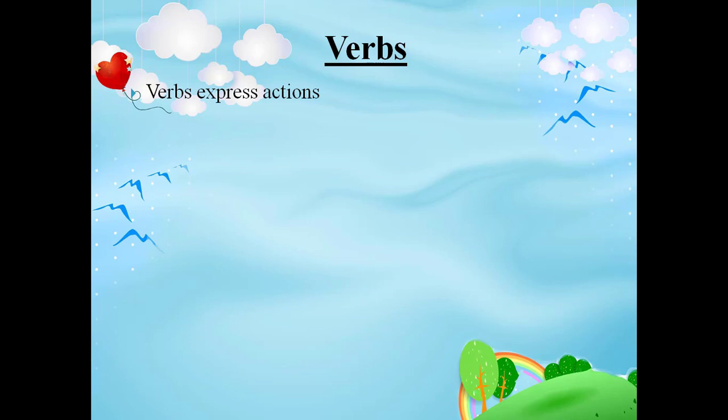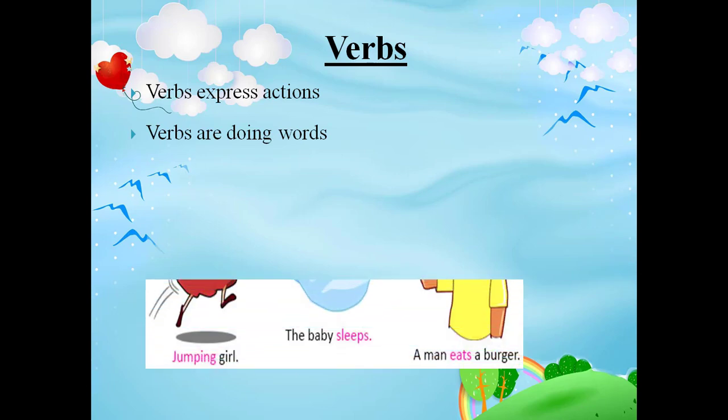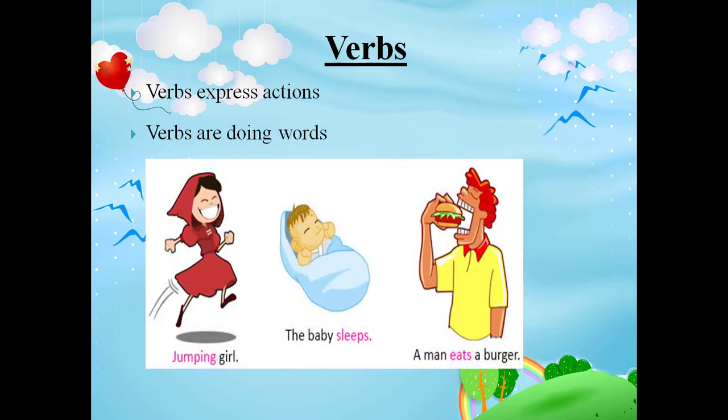A verb is a word or phrase that expresses an action. Without a verb, we can't make a sensible sentence. Verbs express action and are also called doing words. Here you observe the pictures. Jumping girl, the baby sleeps, a man eats a burger. Here the verbs jumping, sleeps, eats are action verbs, and they express what the subjects are doing.